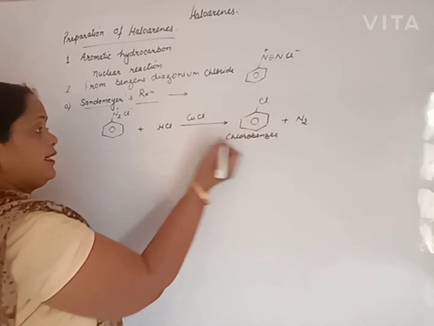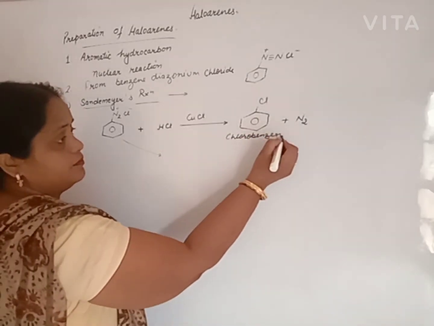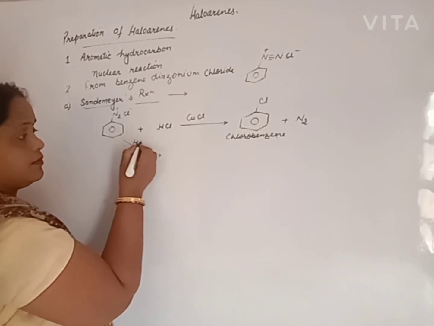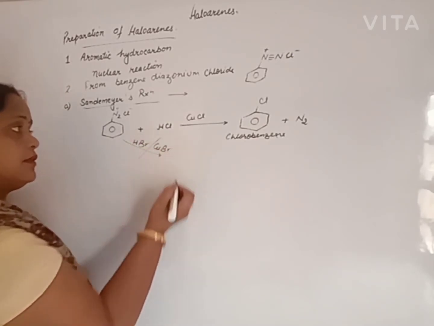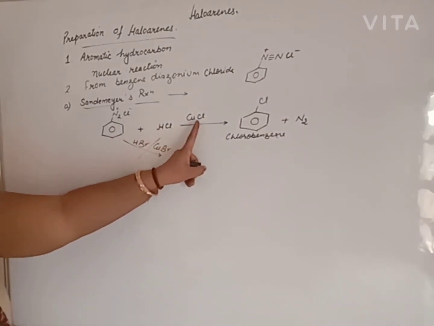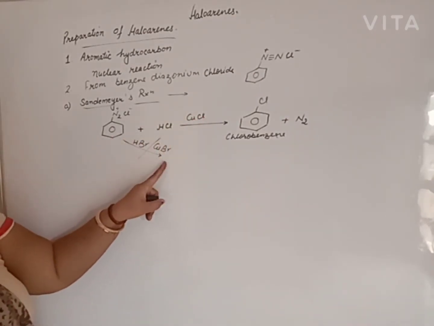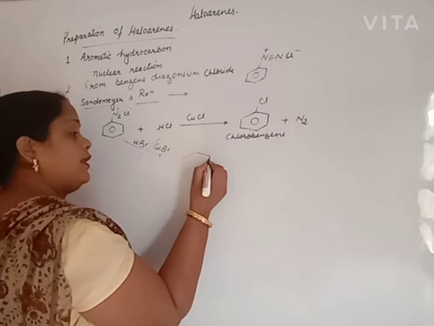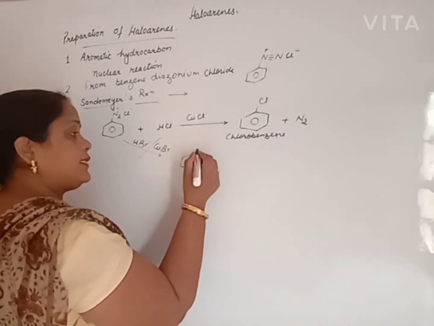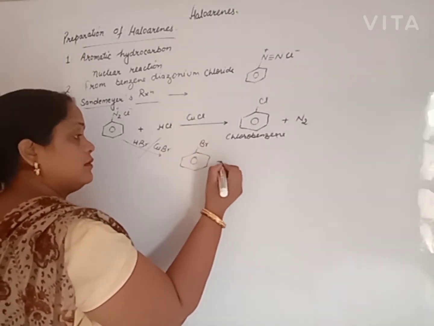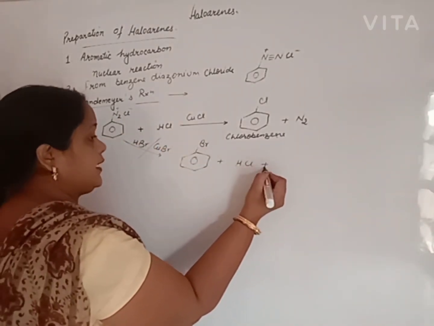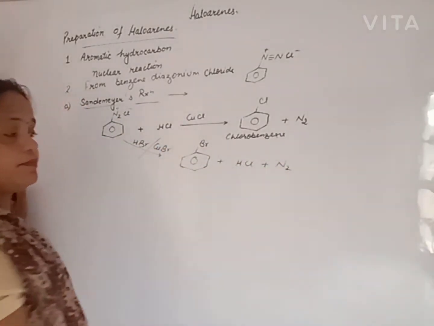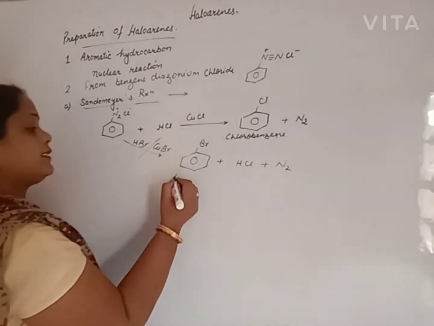If we add HBr in presence of copper bromide, we will get bromobenzene. If we add HCl with copper chloride, or HBr with copper bromide, we get chlorobenzene or bromobenzene. This H is removed with Cl and nitrogen gas escapes out, and we get bromobenzene.